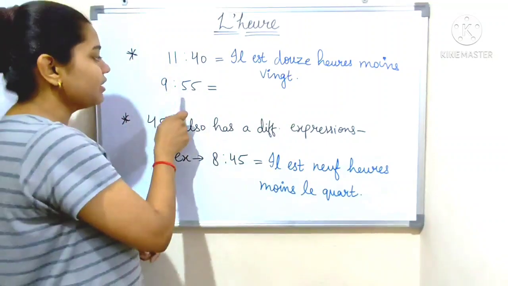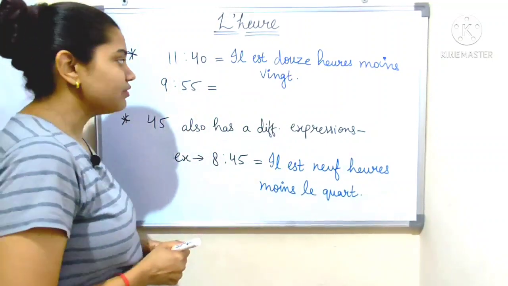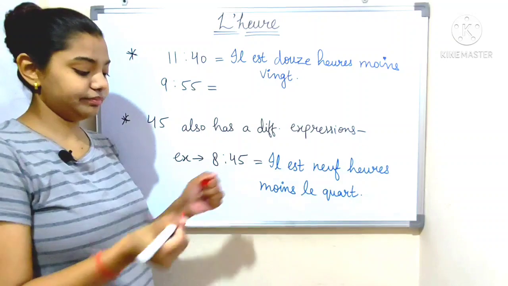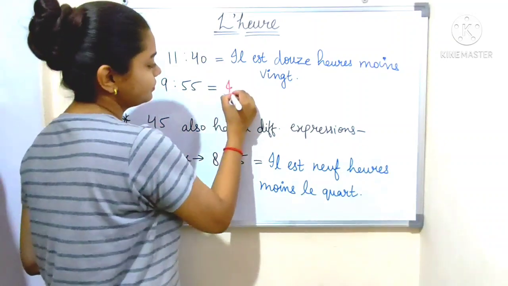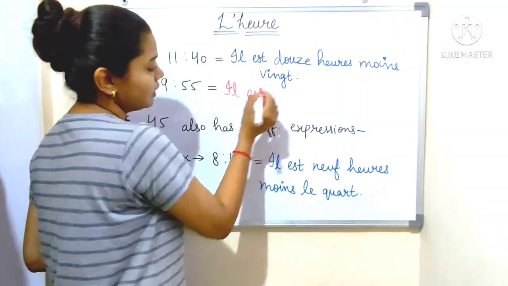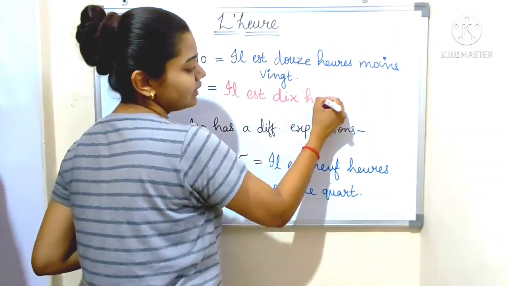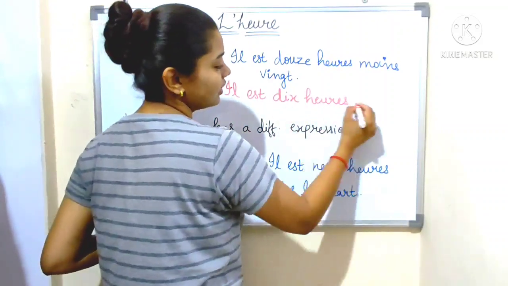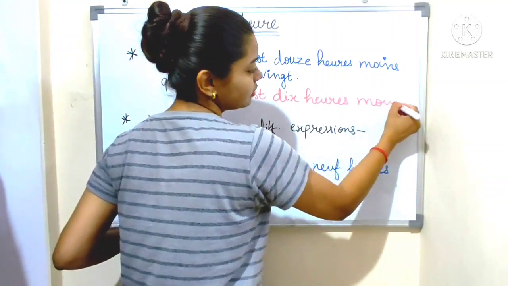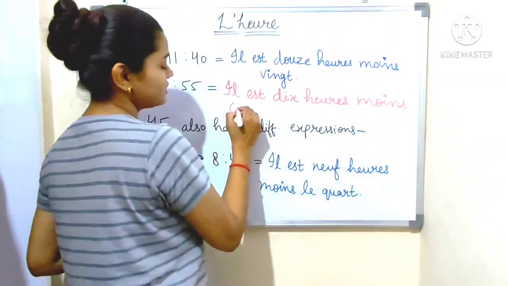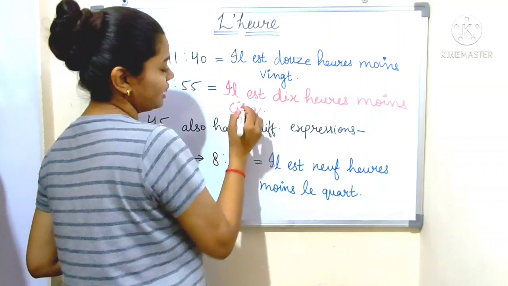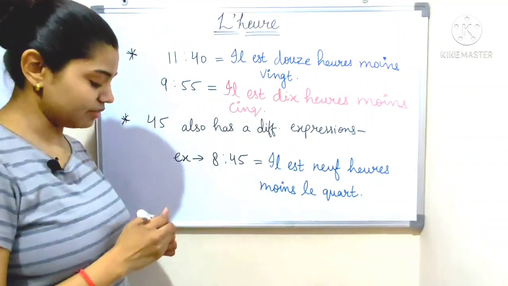Alright. Now 9:55. So 9:55 means il est 10 heures, this means 10. So il est 10 heures moins 5. Okay, moins 5. 5 means 5.